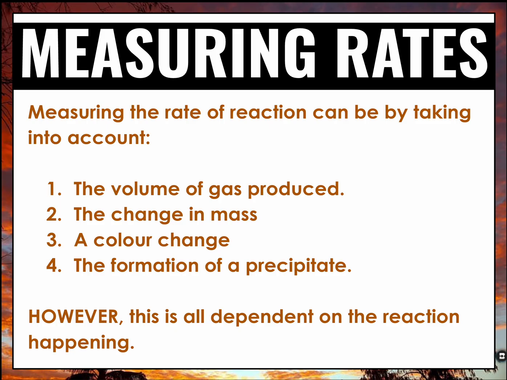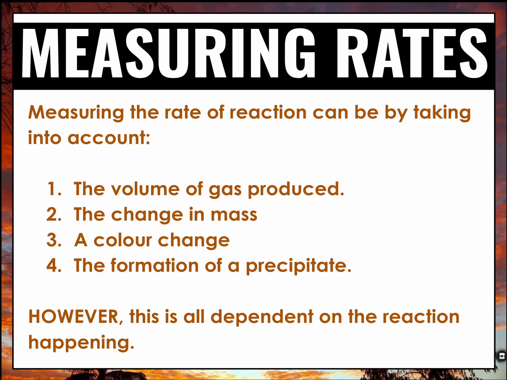Another way is the change in mass, which I told you about in the rate of reaction video. If you're having a gas produced, this is the best way to figure out the rate of reaction because you're able to do the change of mass over time. You are going to have to do a lot of math to get the grams into moles per dm^-3, but I can show you how to do that in a rate of reaction very easily.